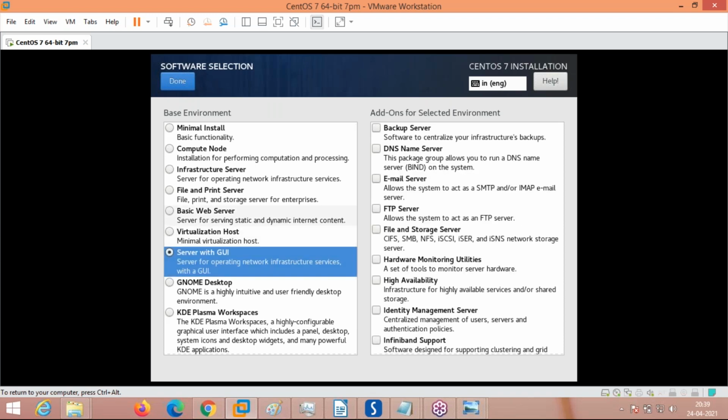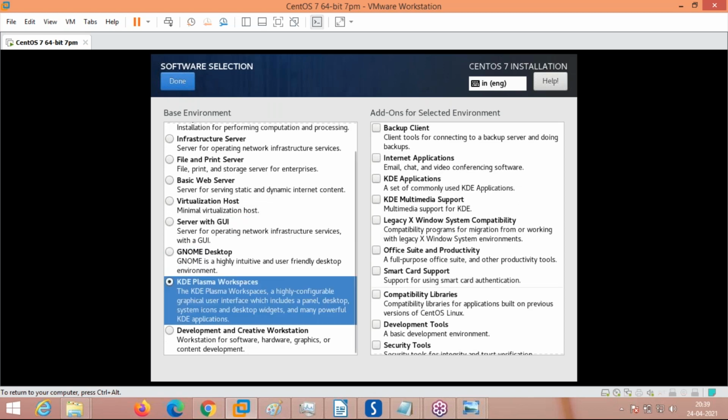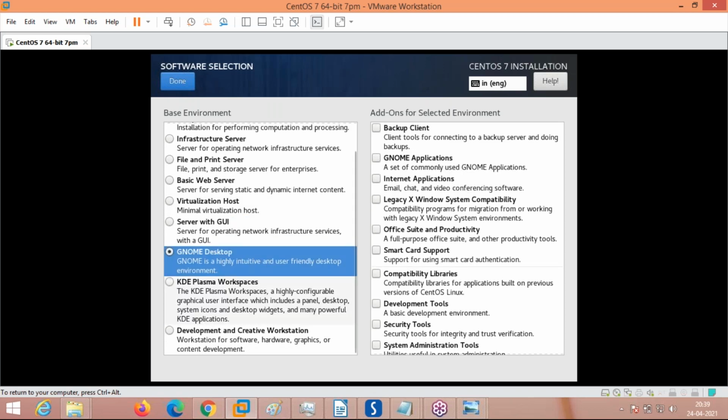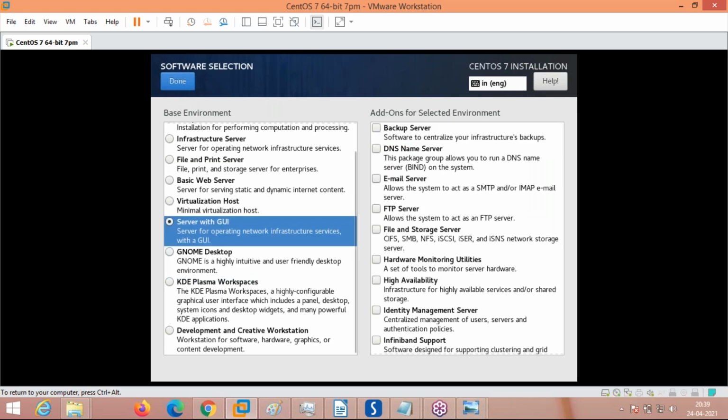Software selection, here we have to take this one. See here, I told you Linux can be installed as a client operating system or as a server operating system. If you want to select Linux as a client, you have to take this GNOME desktop or KDE desktop. These two are client operating system configurations, and different applications for them have been selected like this. But we are using it for administration purposes, so I am taking server with GUI.